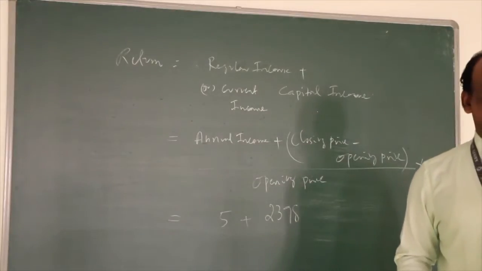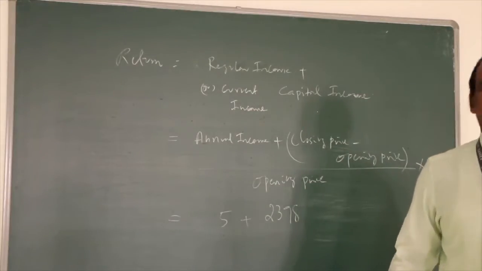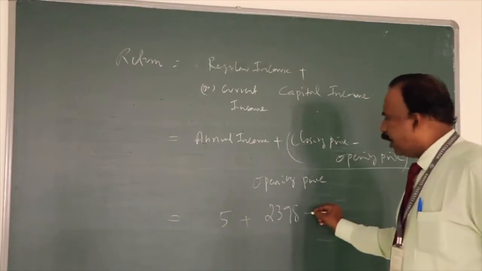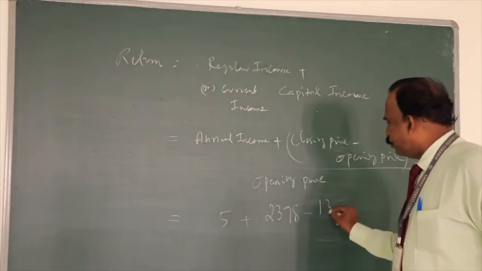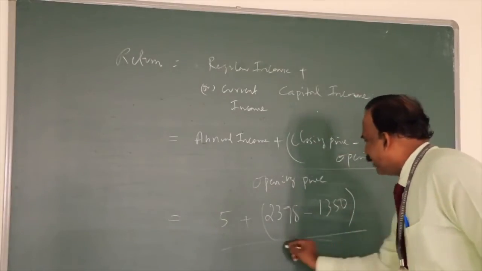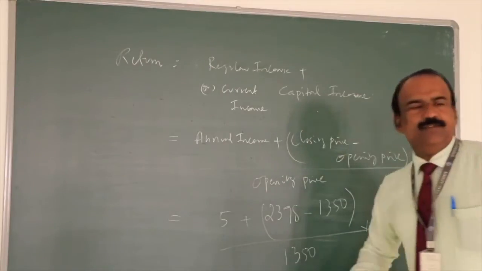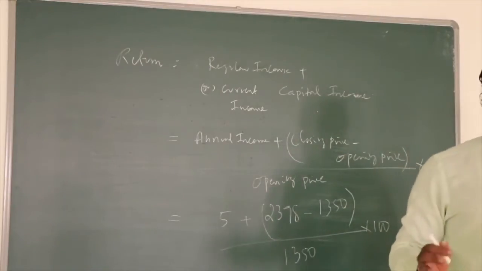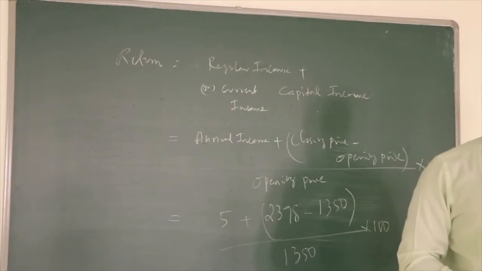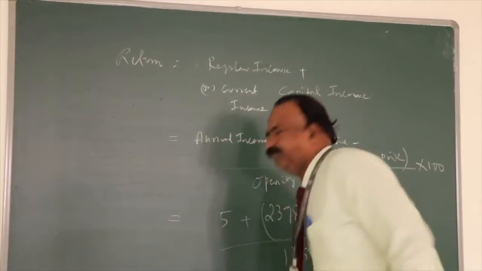2,398 is the DMart price. In the stock market, it's known as Avenue Supermarket. Now, 1 year before, the stock price was 1,350. Divide by the opening price, that is 1,350, into 100, which will give you the total rate of return for the past 1 year. The total rate of return is 78%.